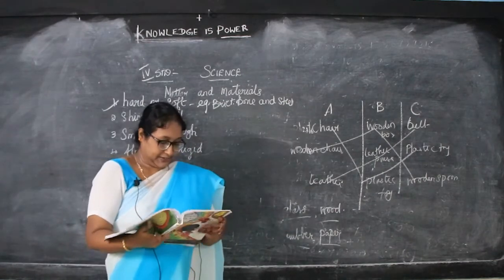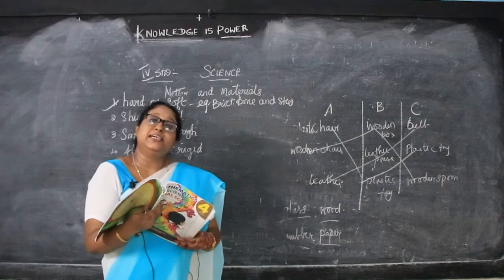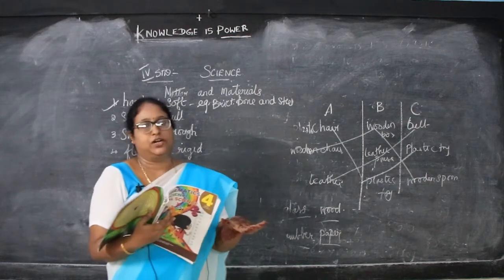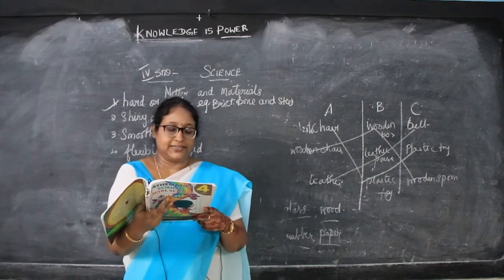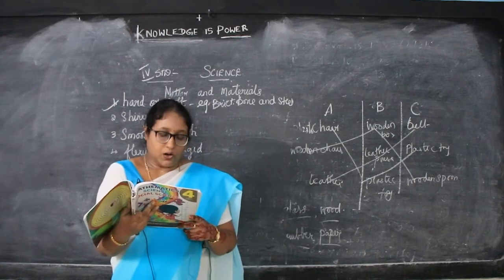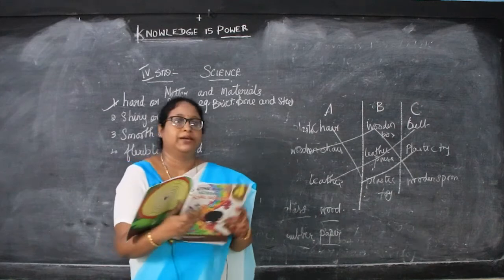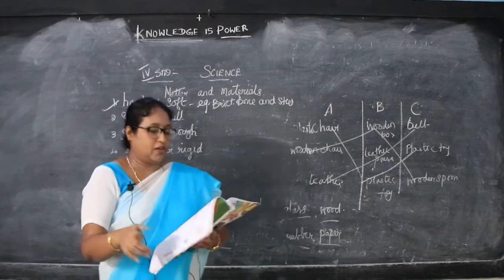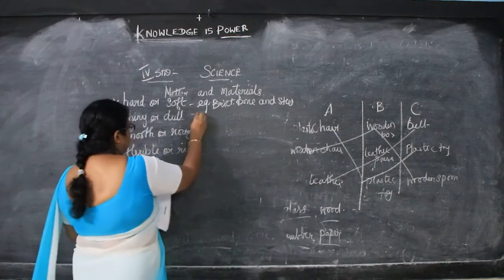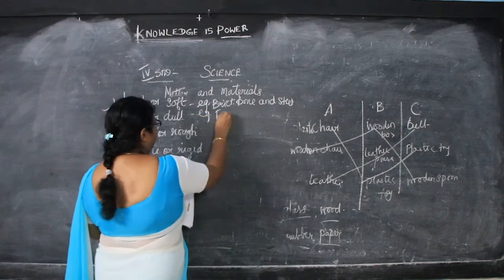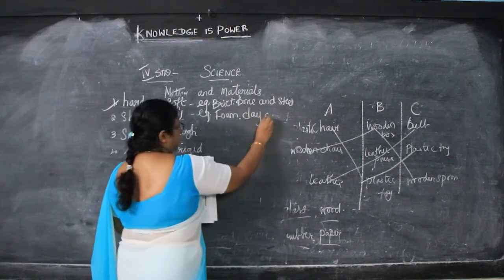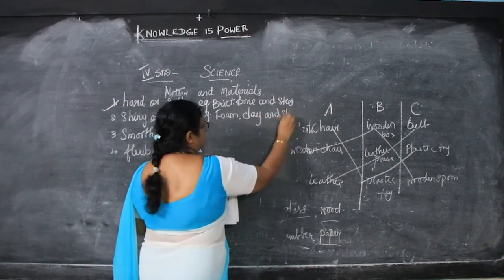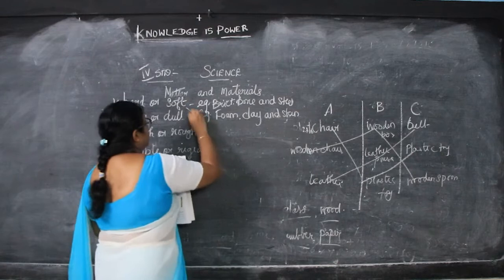The next is materials which can be easily compressed. Compress, what did I say? Compress means pressure. Materials which can be easily compressed, cut, bent or scratched are called soft materials. For example, foam. Foam means panju. Foam, clay, kaliman and skin. So these are the examples for soft.